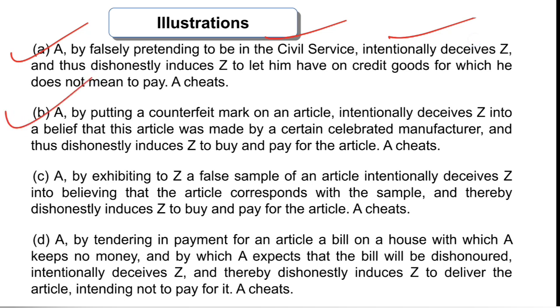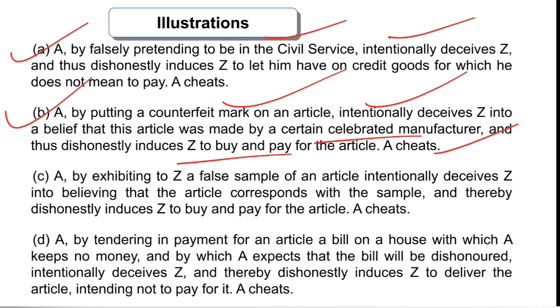Now illustration B says A, by putting a counterfeit mark on an article, intentionally deceives Z into a belief that this article was made by a certain celebrated manufacturer, and thus dishonestly induces Z to buy and pay for the article. A cheats. So obviously whenever cheating is there, some wrong or false information is there about the person or the thing. There is a deception. Deception means that you want somebody to believe in something which is not right. So in simple terms, whenever there is a deception, there is false information.